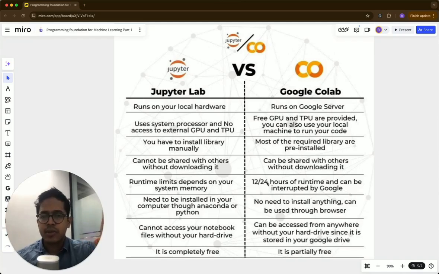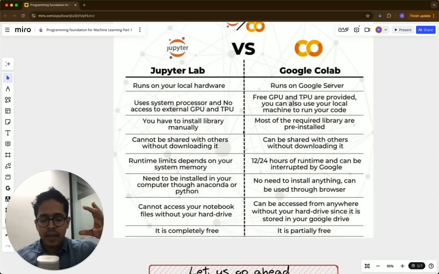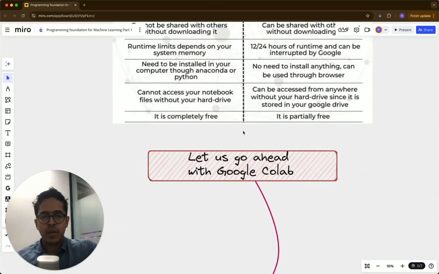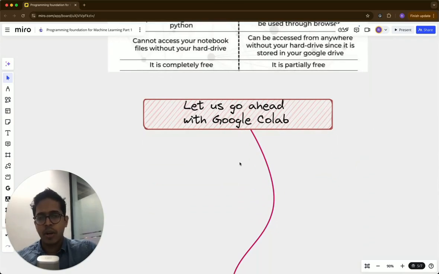So there are some issues like this, but if you are a serious machine learning engineer, you will be running in one of the IDEs which I mentioned earlier. But as a beginner, we can go ahead with Google Colab. So in this part of the course, we will be primarily using Google Colab and not Jupyter Notebook or any other IDEs.